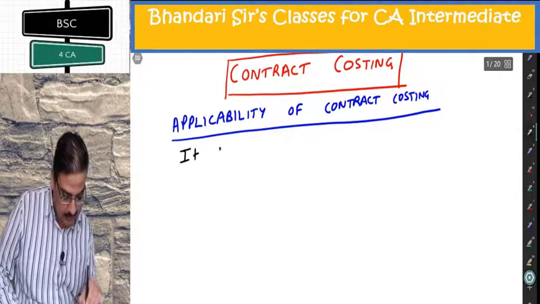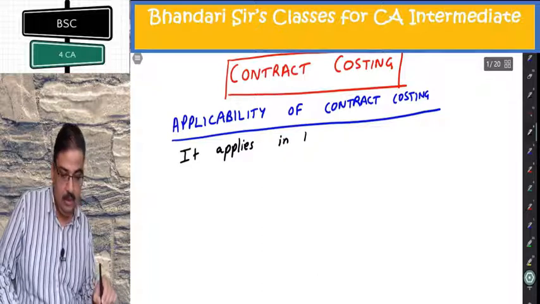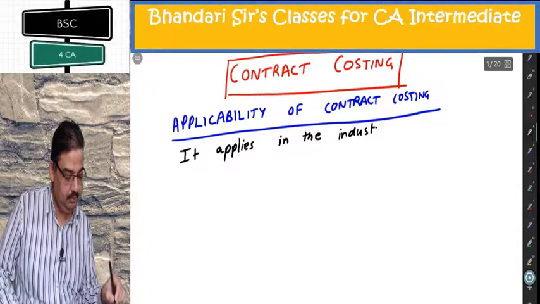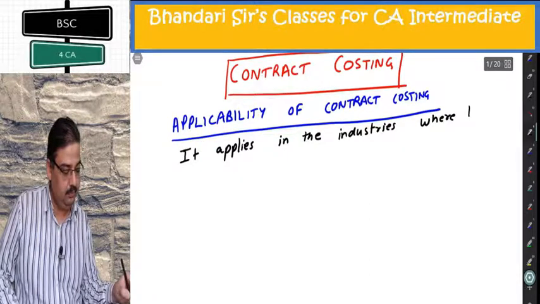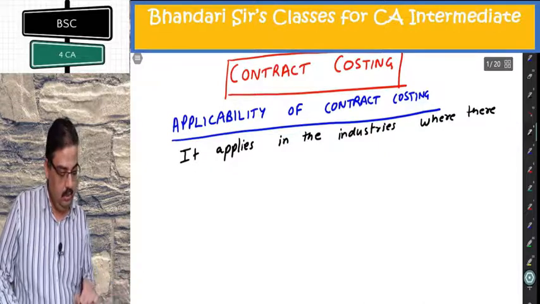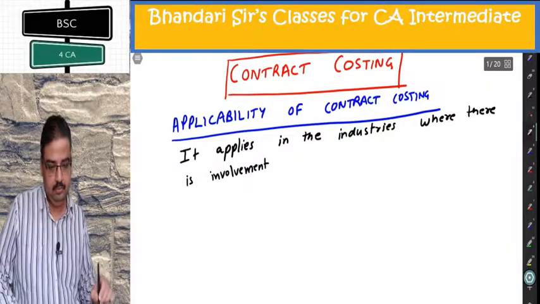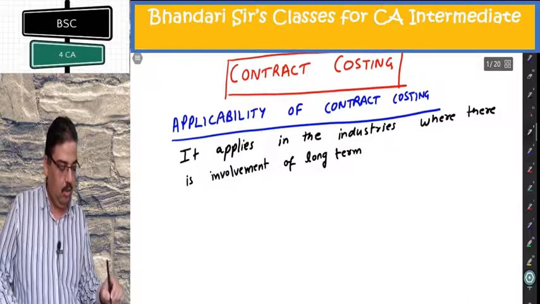It applies in the industries where there is involvement of long-term contracts.